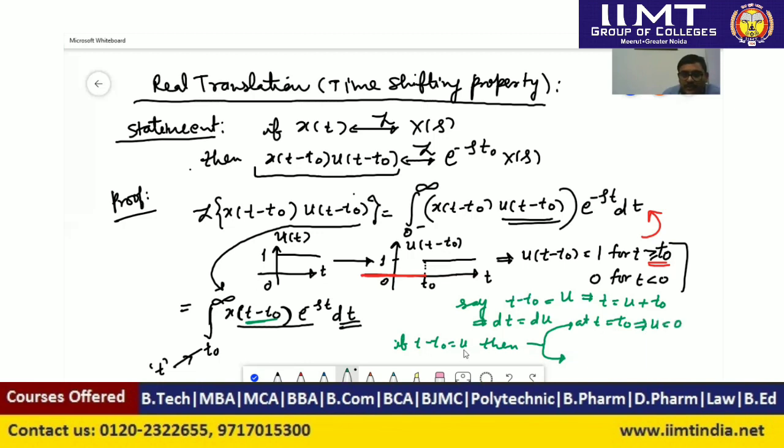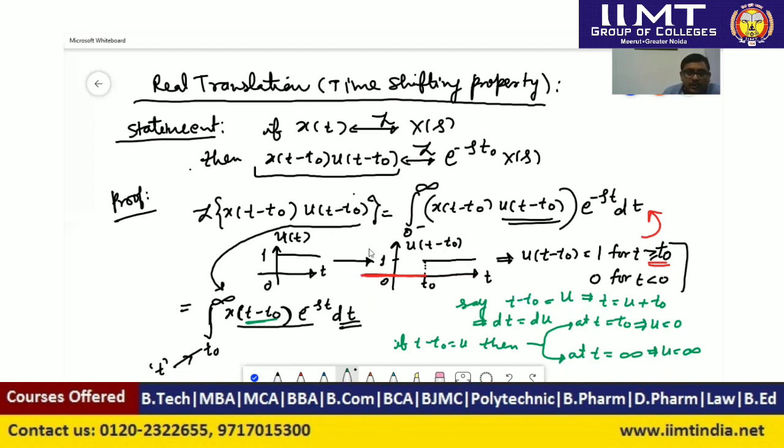As we have transformed t minus t naught equal to u, if t equals t naught, then t naught minus t naught will be 0, so u will be 0. Now at time t equal to infinity, infinity minus something, where t naught is a constant, will be infinity, so u will be infinity. Now we have transformed this variable t to u.